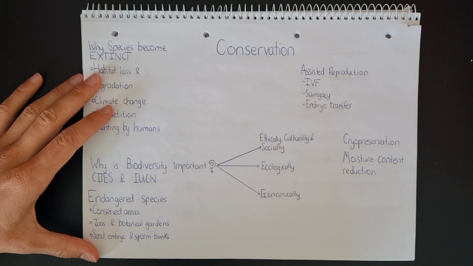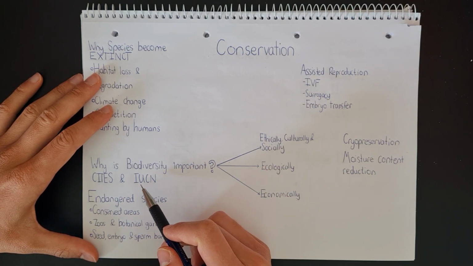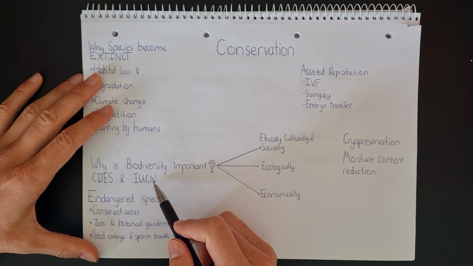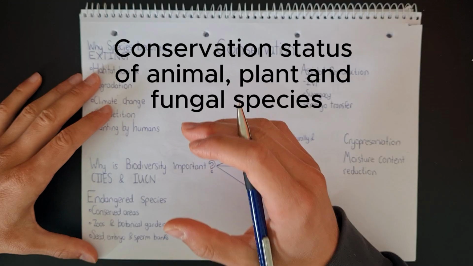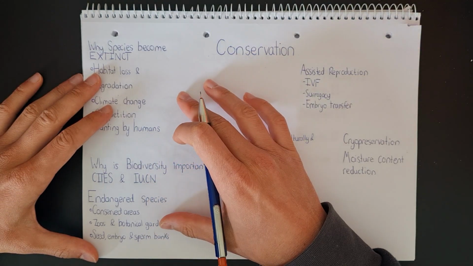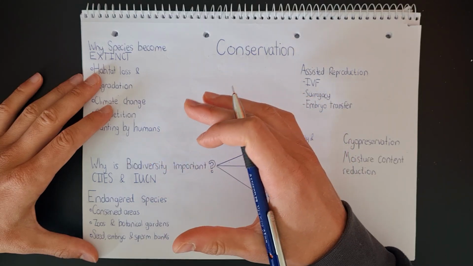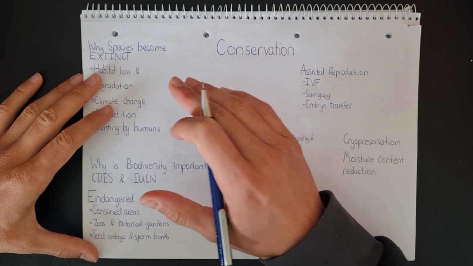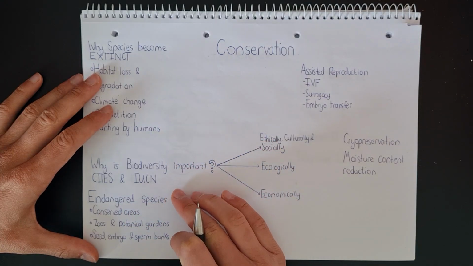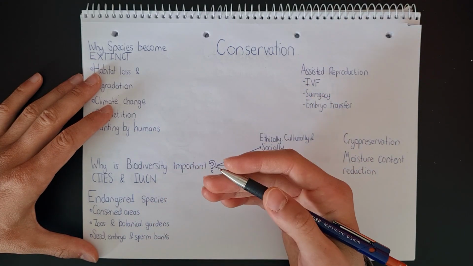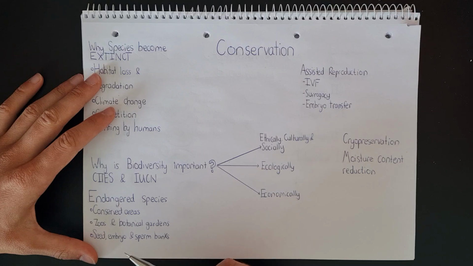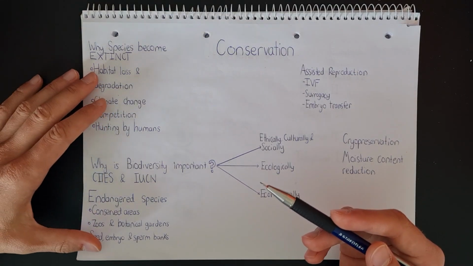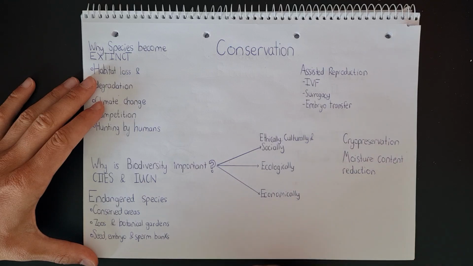The IUCN is the International Union for Conservation of Nature, and they basically assess species and place each one in one of 9 categories of the red list. So they create a red list, and that red list has 9 categories, ranging from not evaluated to extinct. Conservationists can then use that red list to decide, do we need to place this specific species in a conserved area? Do we need to actually take care of this species in order to regenerate its wild population?